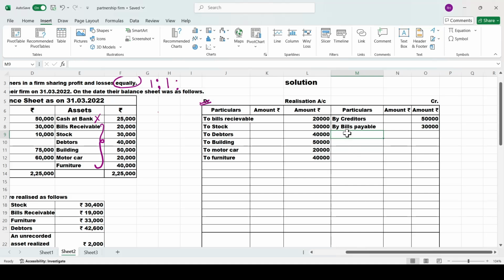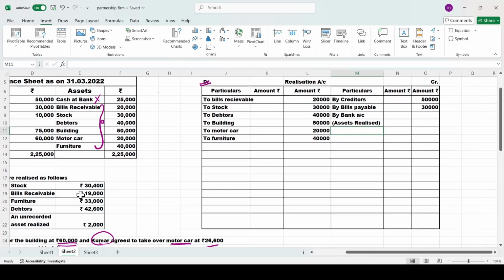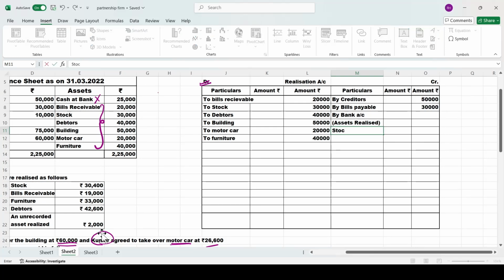So now we will move on to by bank account. By bank account, we will record one by one. Below that, in the bracket, we will just mention it as assets realized. What do you mean by realized? Realized is nothing but assets sold. Now we will record one by one. See here, they have given for how much price you have sold the asset. Stock is sold for 30,400. Take it to the inner column, 30,400.